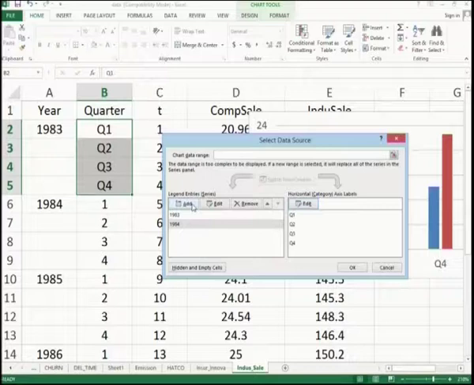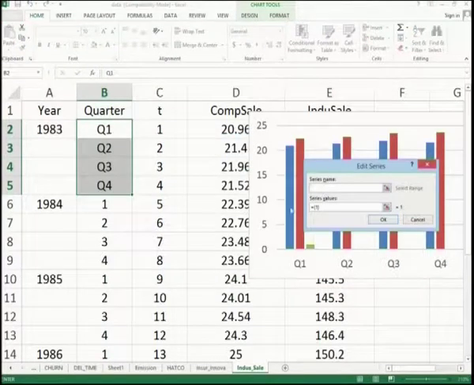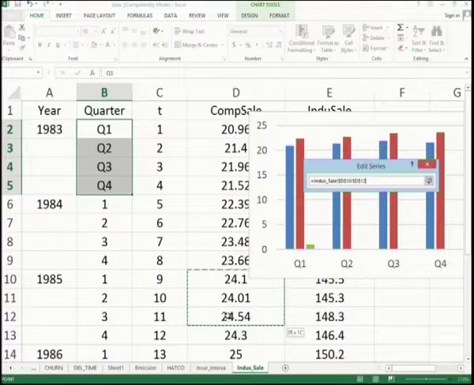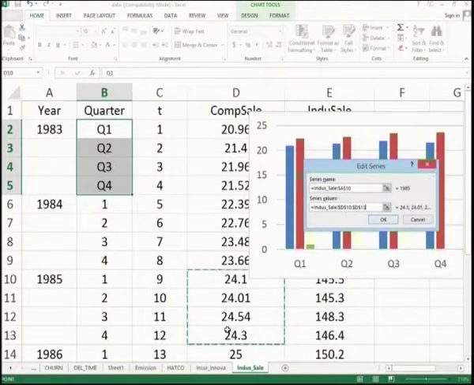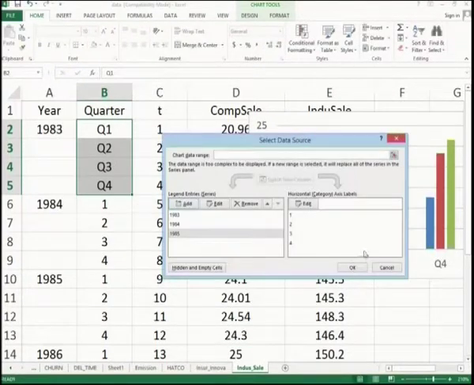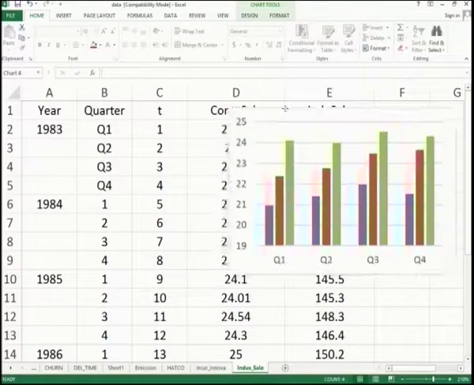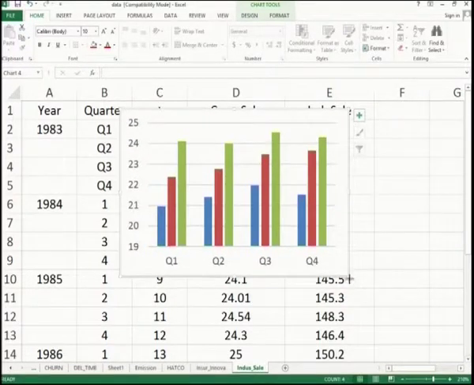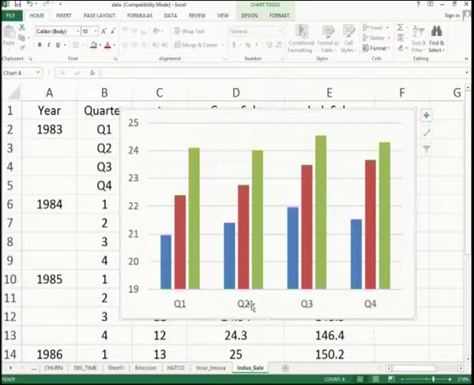Likewise, I can add one more for quick understanding, series name 85, series values for 1985 start from D10 and go up to D13. So, we have a clear comparative picture for the 4 quarters Q1, Q2, Q3, Q4, but what does each color represent? Let me go again.